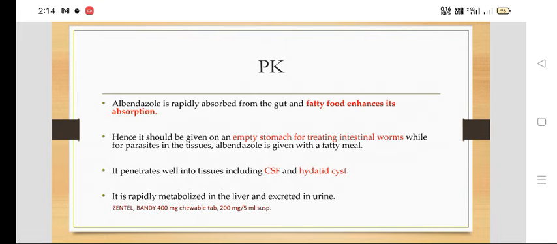It can cross the blood-brain barrier and reach the CNS, and it can penetrate the hydatid cyst also. It is rapidly metabolized in the liver and excreted in the urine. Brand names include Zentel and Bandy. A 400 mg chewable tablet is available, or a 200 milligram per 5 ml suspension, which can be given in the pediatric age group. Mebendazole is not given in children less than 2 years of age.